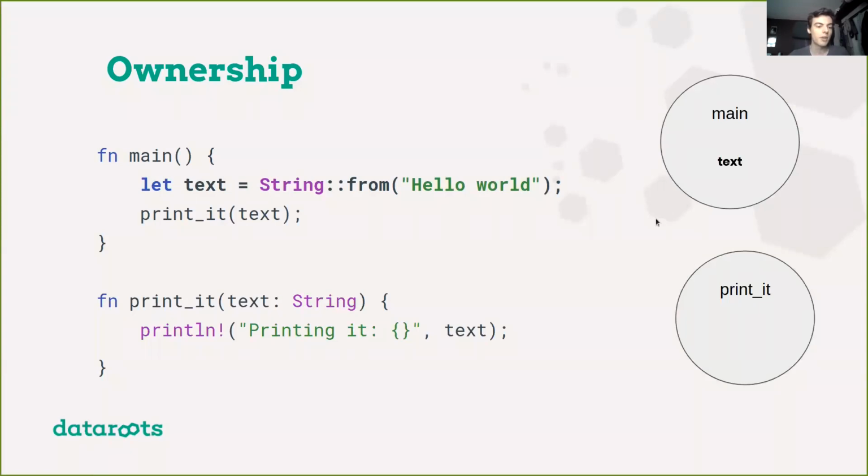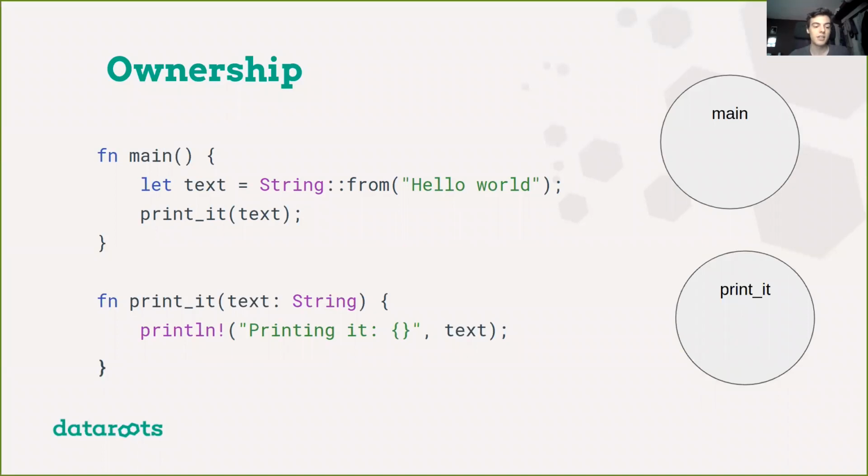Then what happens next is we call the printed function, and we are giving it the text variable, the text data. By giving it, we are, if you look at this intuitively, giving ownership as well. So we are giving the text data to the printed function. The printed function can then use this to print the text. Nothing changes here related to ownership.